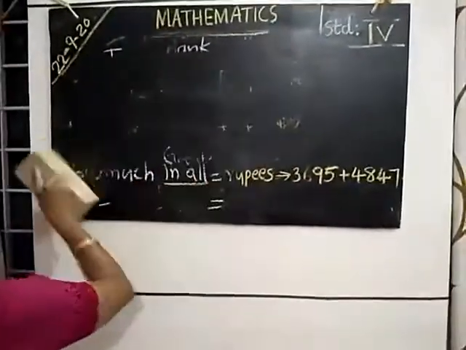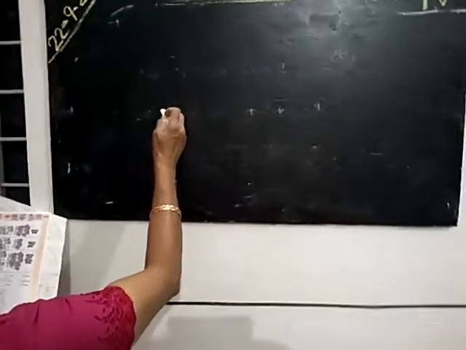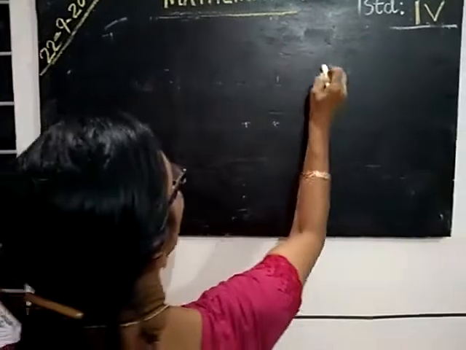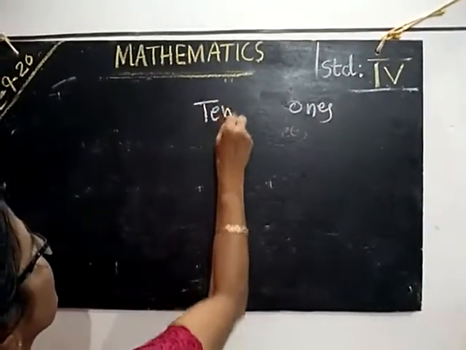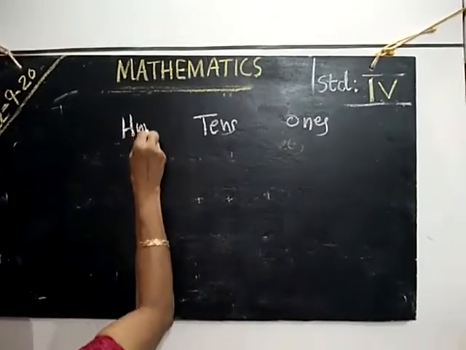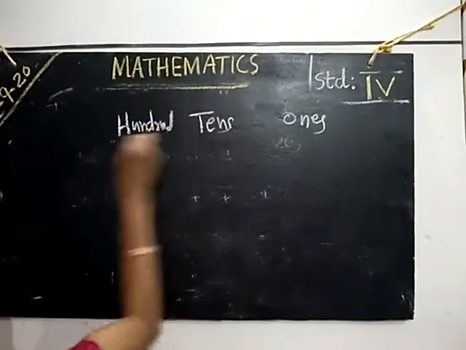See, I have taught you, but if anybody is not clear about adding, we write ones, tens, hundreds, thousands.